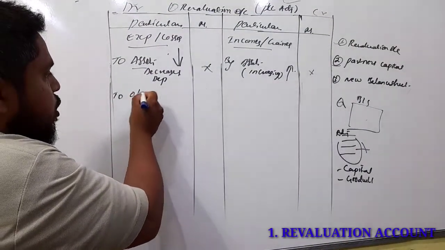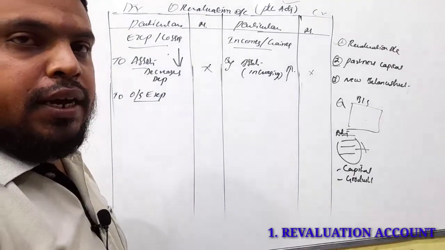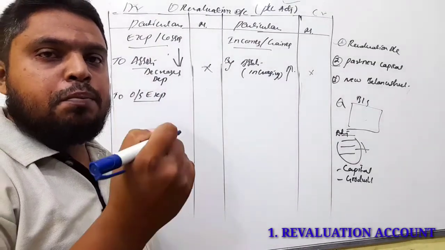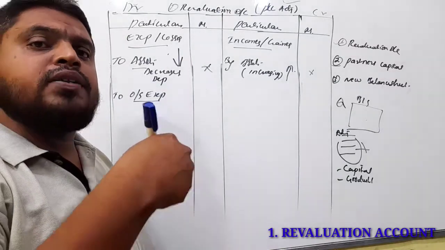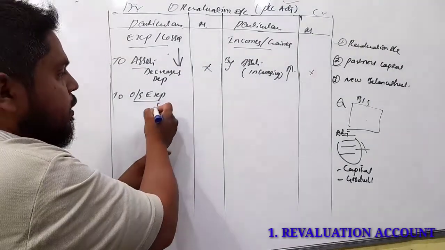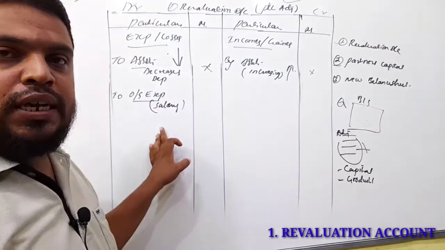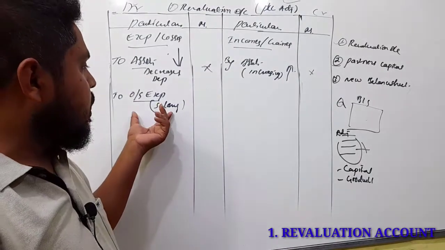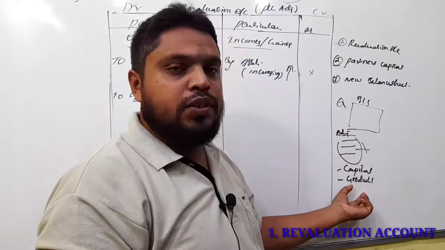Next, the outstanding expenses. Outstanding expenses means the unpaid expenses by the partnership firm, what partners have to pay, what partners have not paid. For example, salary, rent, wages, interest, commission. What partners have not paid. This adjustment you will get in the second part, that is the additional information.